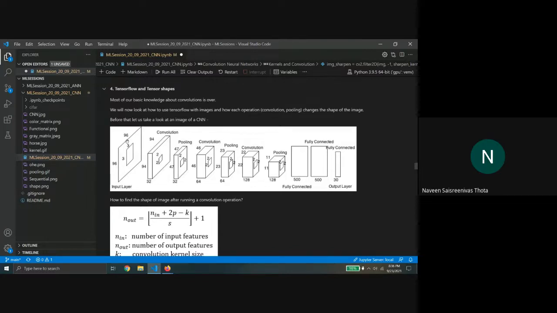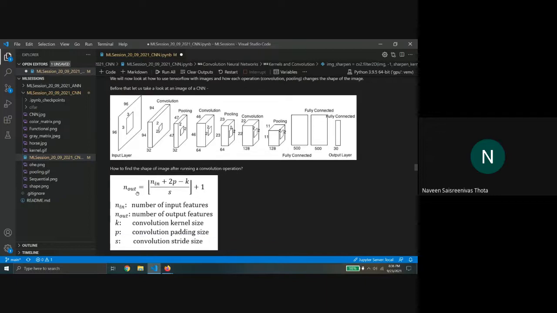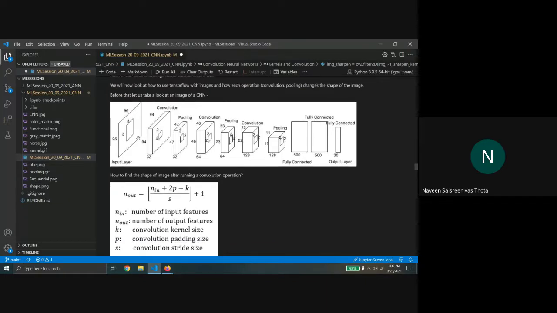You first apply a convolution. So what would happen? You would get an image which is size n out cross n out, right? So, did you get why the height and width is 94 cross 94?